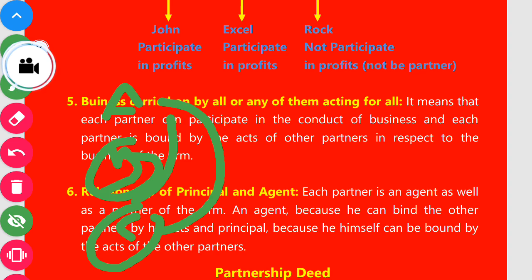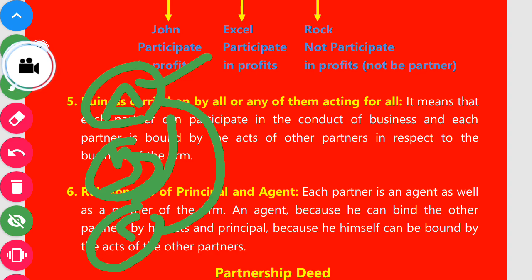For this purpose Mr. A gets additional remuneration like salary, commission, bonus, etc. But the profit is divided among all three, A, B and C. All the partners share the profit of the business, but A gets something additional, salary, commission, remuneration, because he is conducting the business activities, while B and C are not.